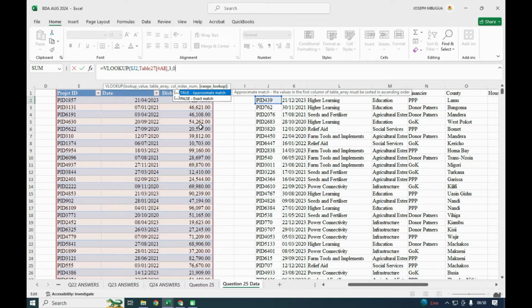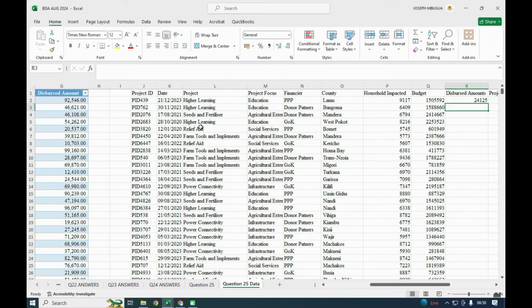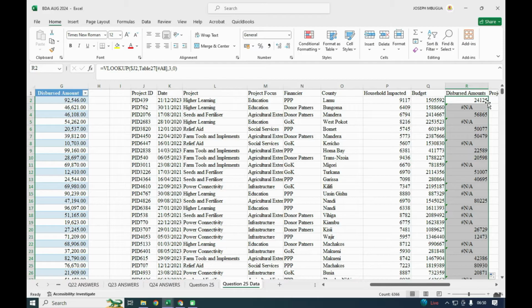And you close the bracket and you enter, and you'll find that for that first particular project, that is project ID 439, the amount that was disbursed was 24,125, and we'll autofill again that way. You'll find that there are some projects where no amount was disbursed, and that's why it is putting NA, not available. So we don't have available data for those projects that were not disbursed, and because of this, when we shall be finding variance, this one will be giving us errors.